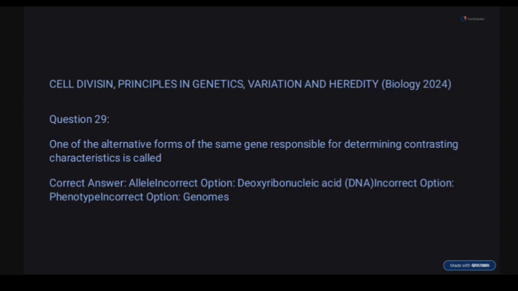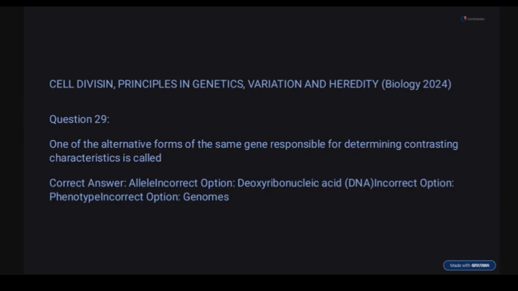29. One of the alternative forms of the same gene responsible for determining contrasting characteristics is called. You should be able to answer this one. Alleles. Alleles are just genes used to describe the same characteristic. It's just a variant of a particular gene. Just like some of us are fair, some of us are dark. So it's the same gene for skin color. Skin color here is the gene, but being fair is an allele, being dark is an allele. Are you still with me?